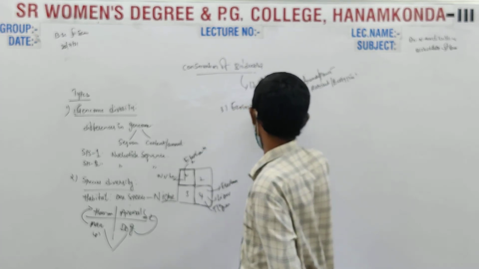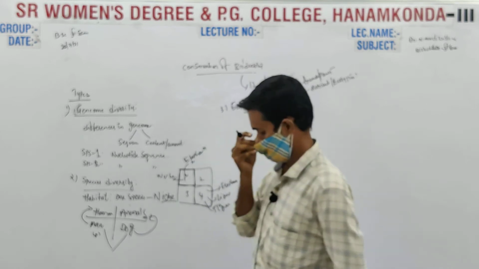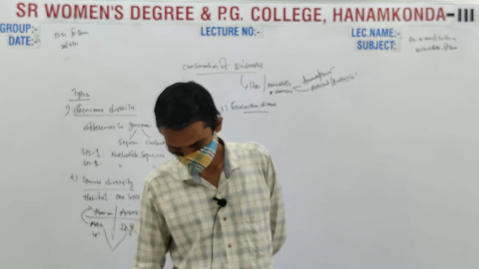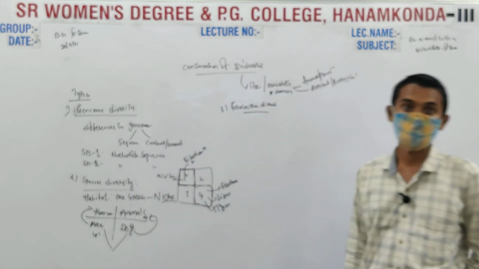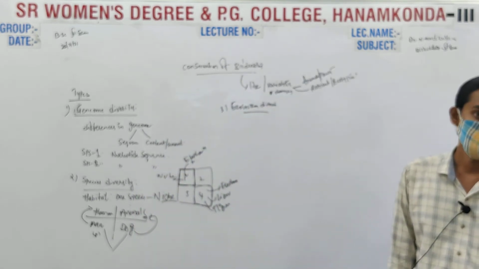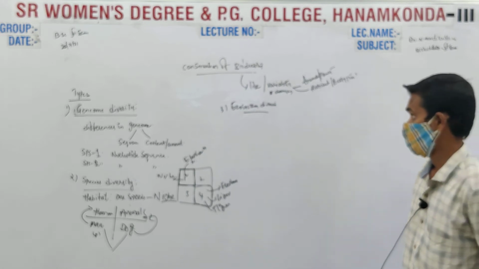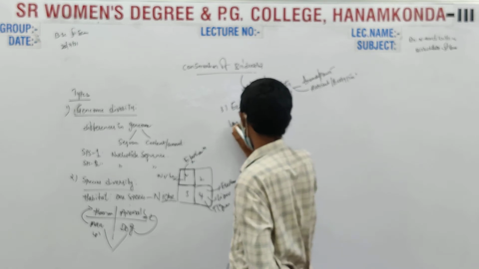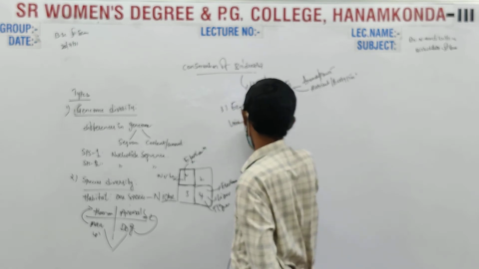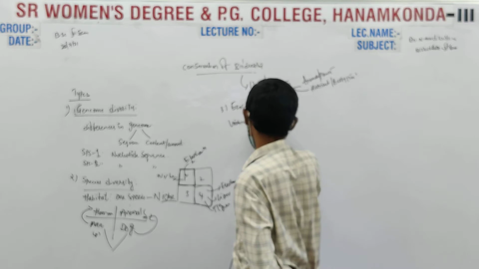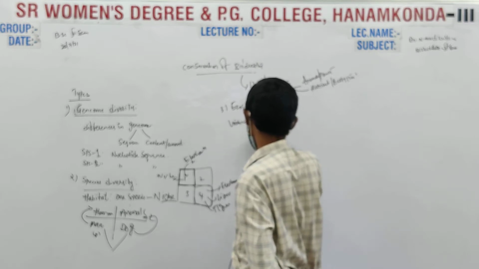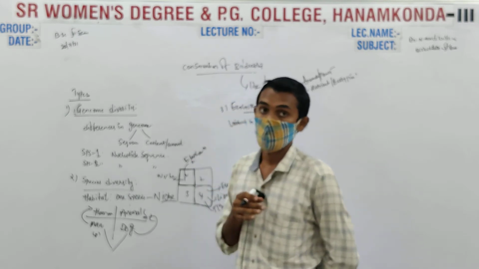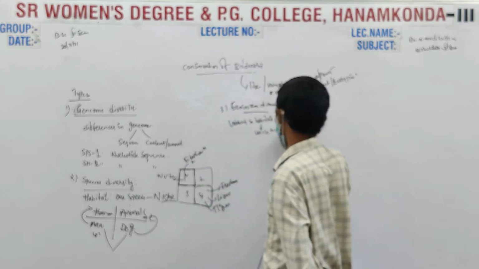Ecosystem diversity is the variability in habitats, that is, living areas. Different species will have different areas for living.